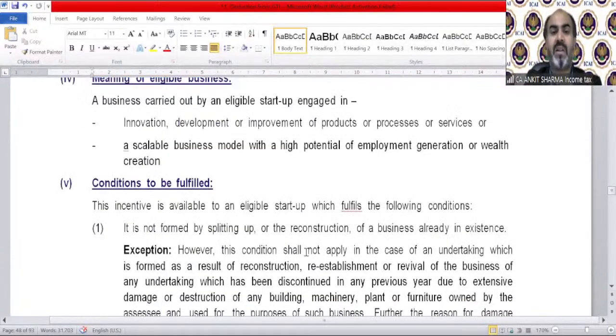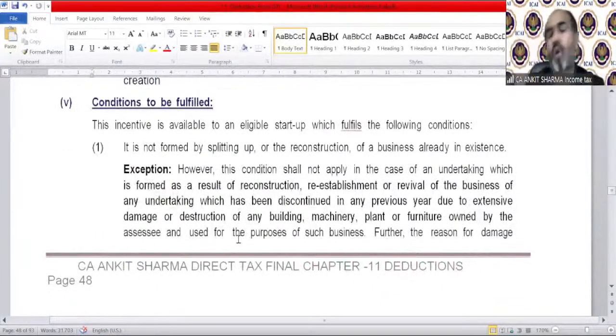Conditions to be fulfilled. This incentive is available to an eligible startup which fulfills the following condition. It is not formed by splitting up or reconstruction of a business already in existence. So it should be a new business. It should not be reconstructed or split up. That will not be eligible for the deduction.